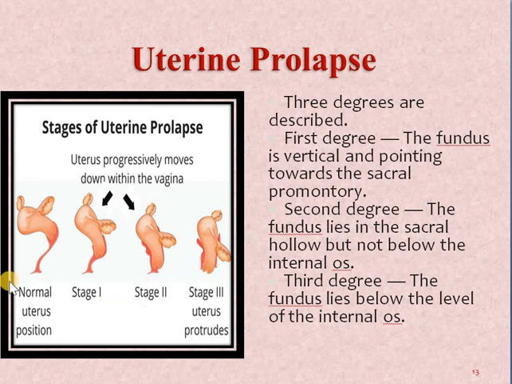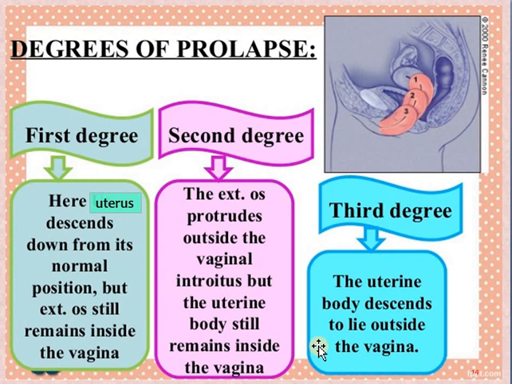So this is for the normal uterus position, first degree, second degree and third degree. Clinically, it can be understood in this way, which is a better understanding of it. In first degree, the uterus descends from its normal position, but the external os remains inside the vagina. The external os is at the anterior portion of the cervix, but it stays in the vagina only.